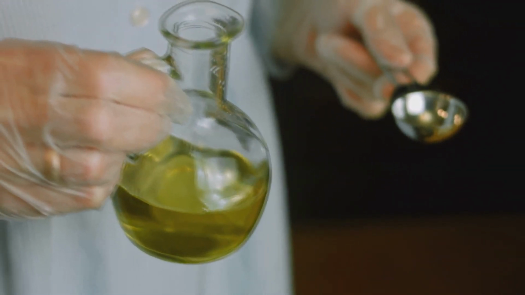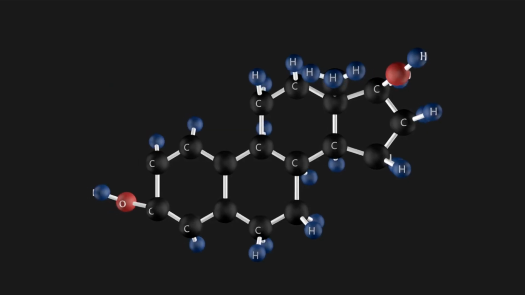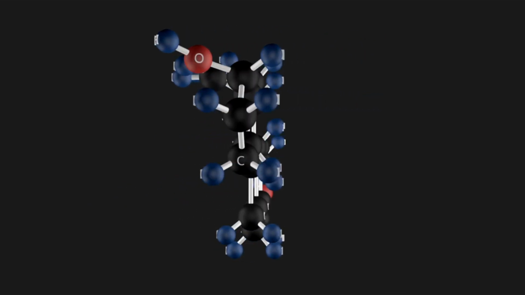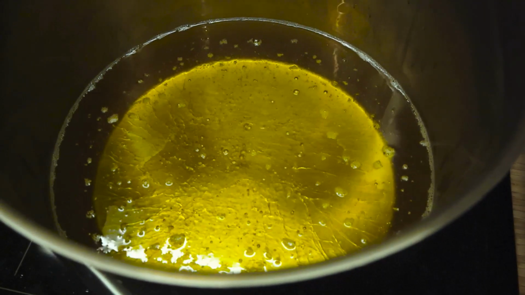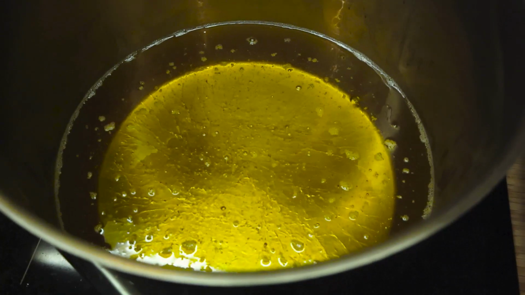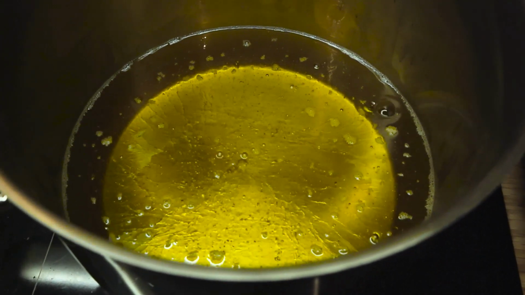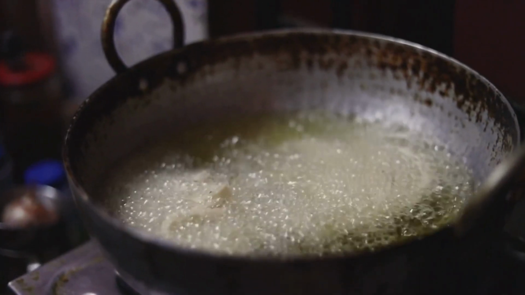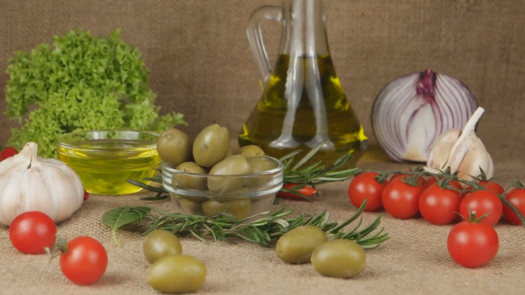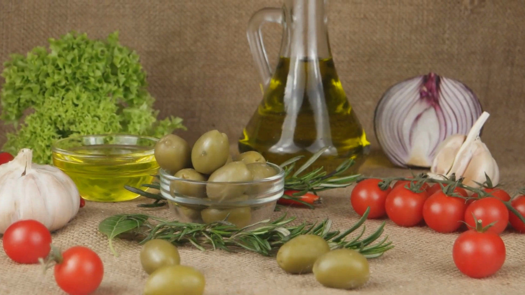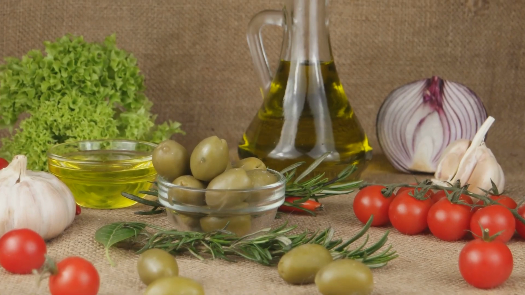Unsaturated fats are liquid at room temperature and do not have a hydrogen ion saturating each carbon molecule in their molecular structure. They also possess a double bond within their chemical structure, making them very unstable in high heat, which can lead to oxidation and rancidity. These fats include olive oil, avocado oil, fish oil, and seed and vegetable oils.